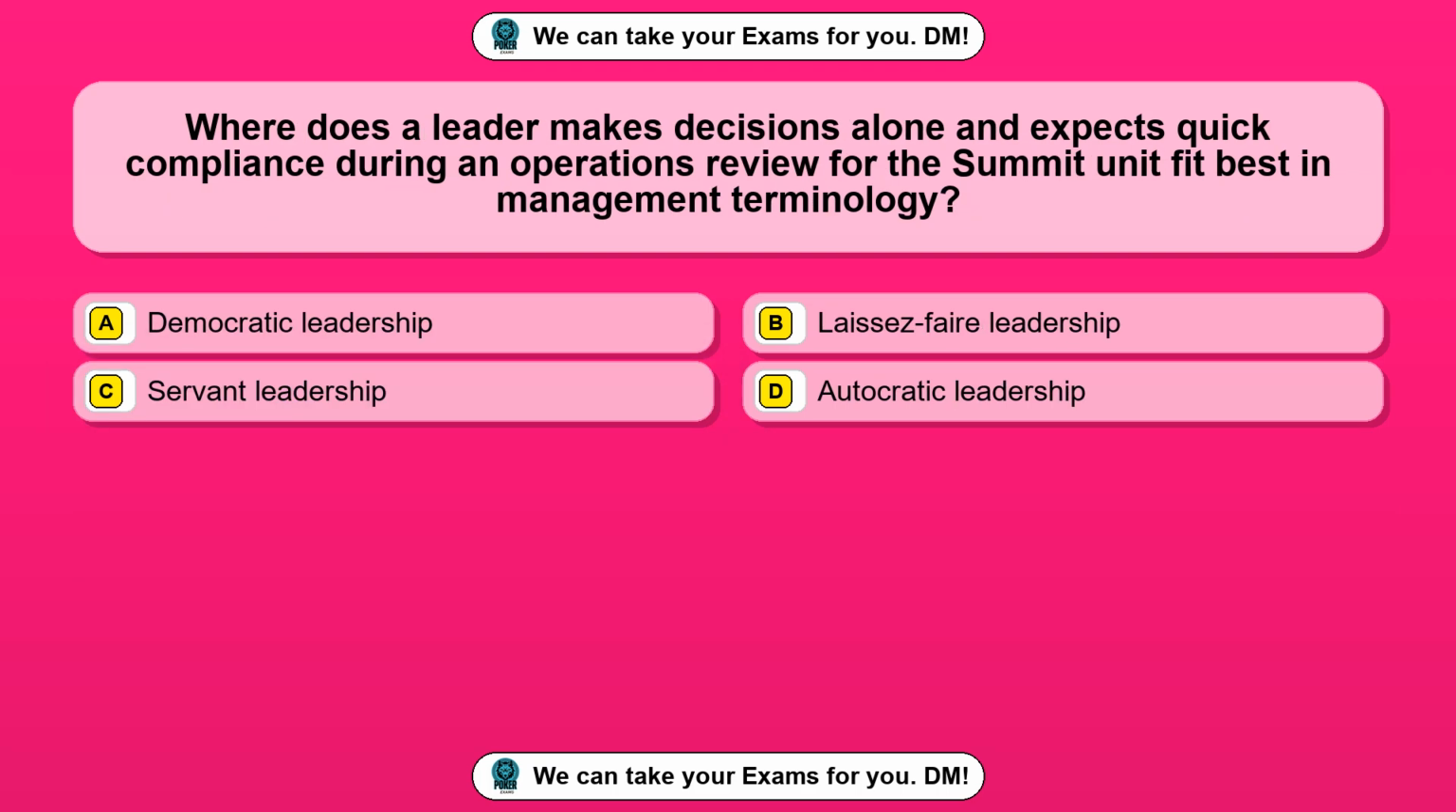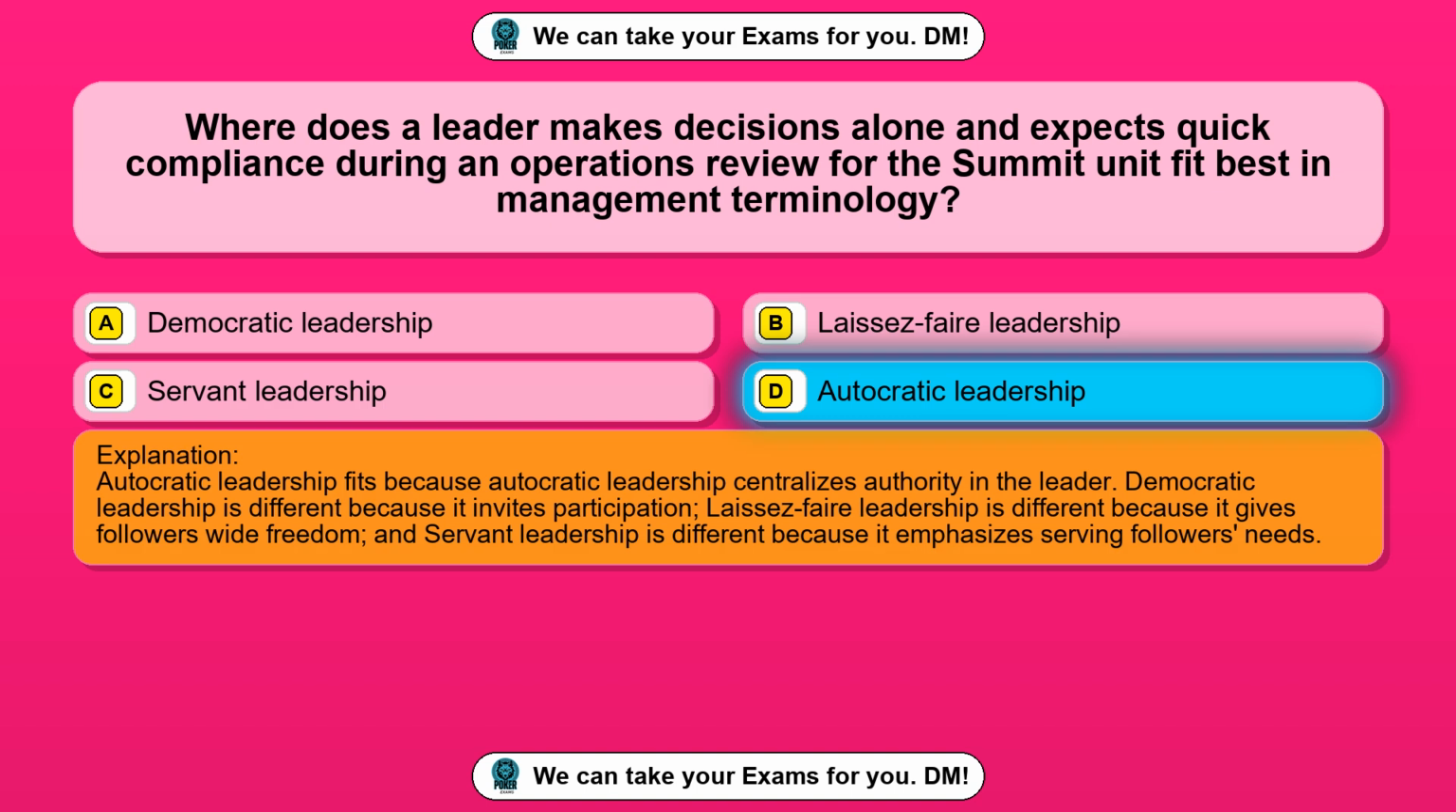Question 94. Where does a leader who makes decisions alone and expects quick compliance during an operations review for the summit unit fit best in management terminology? Option A, democratic leadership. Option B, laissez-faire leadership. Option C, servant leadership. Option D, autocratic leadership. The correct answer is option D, autocratic leadership.